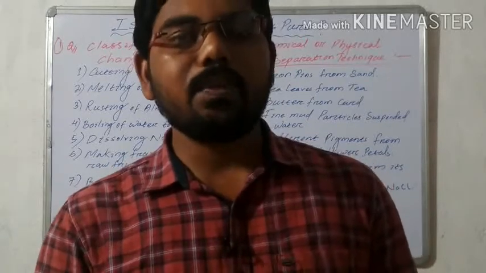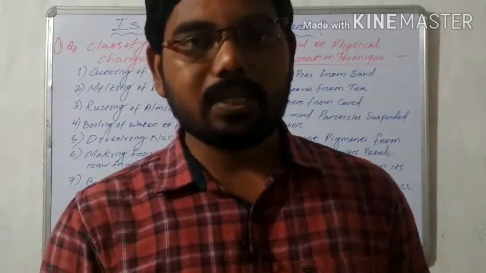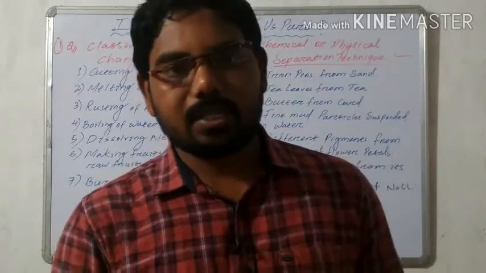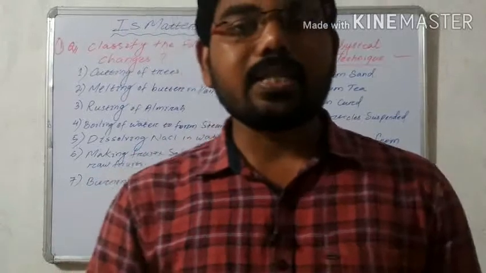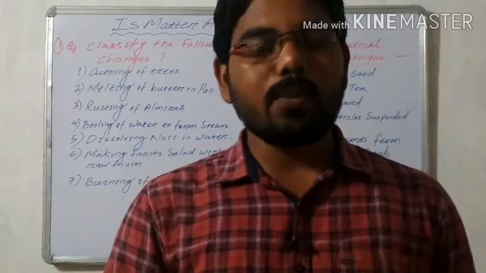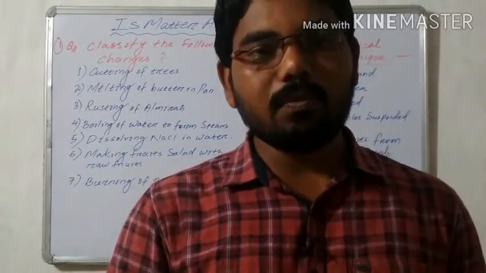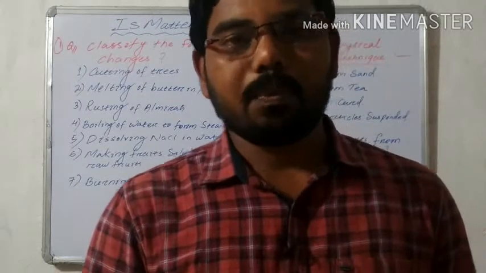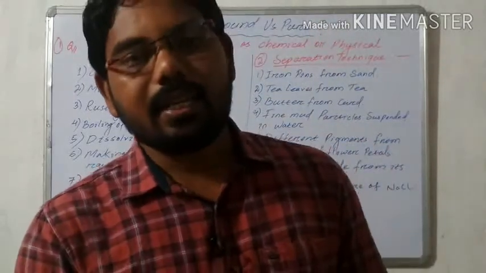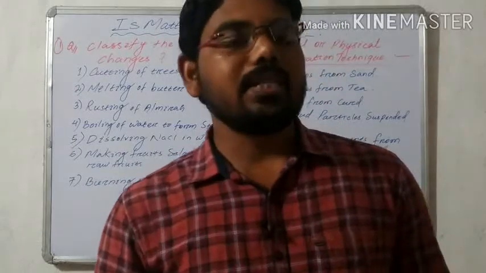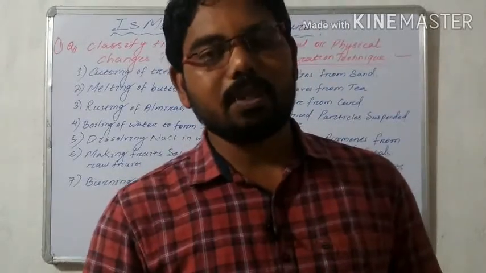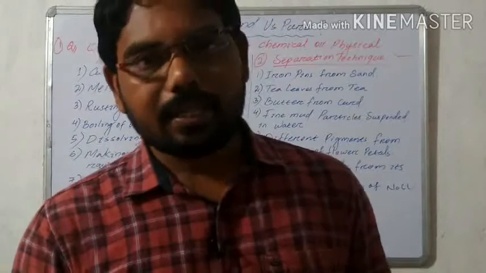There is no change in the chemical properties of the substance. This is the physical change. And a chemical change is a change in which a completely new substance is formed with new properties, and it is an irreversible change.